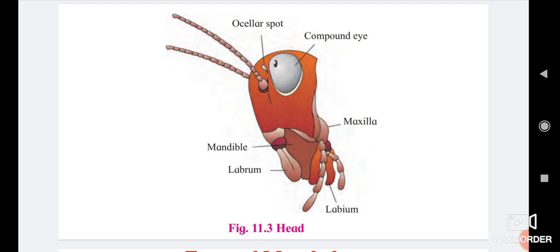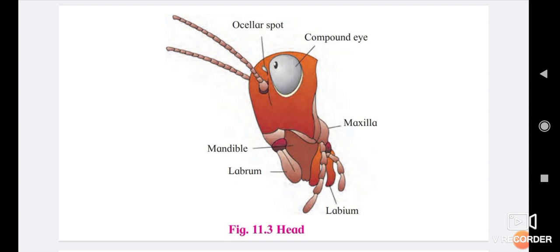Head: it is formed by a fusion of 6 segments. It is triangular or ovate in shape. It is highly mobile due to the flexible neck. It bears a pair of long antennae, a pair of compound eyes, and mouth parts adapted for chewing and biting of food. The head bears antennae, fenestrae, compound eyes and mouth parts.